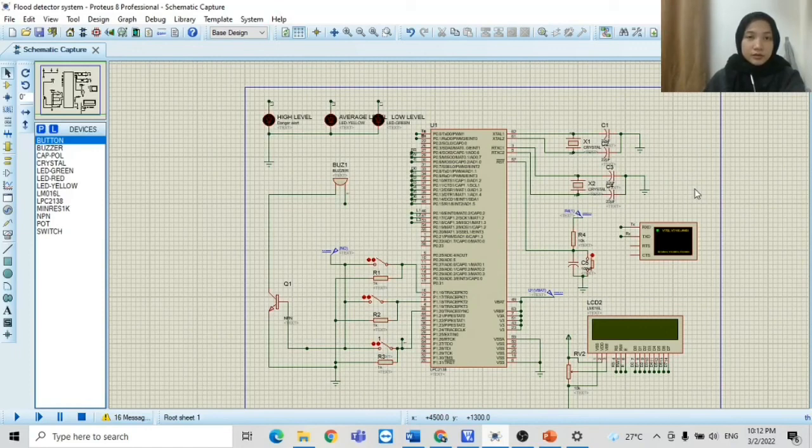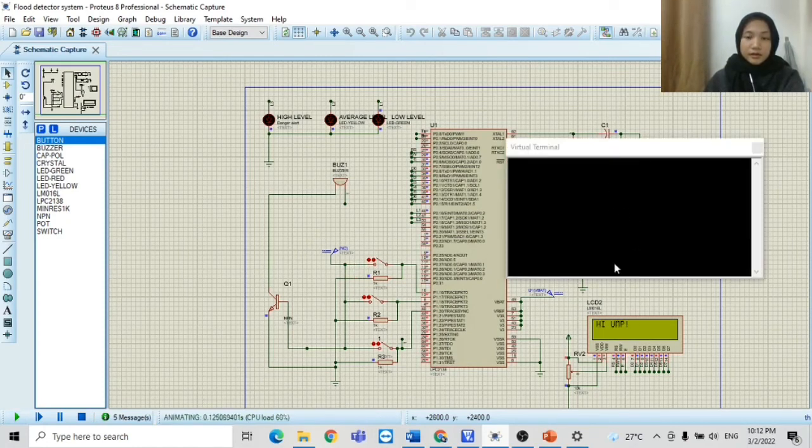So I will continue on the result. For the result, I will show you the simulation on the Proteus. So when the simulation is running, the LCD will display Hi UMP to indicate that the system is turned on. There are 3 LEDs, green LED, yellow LED, and also red LED. They indicate low level, average level, and high level of water. So there are 3 push buttons and also a virtual terminal.